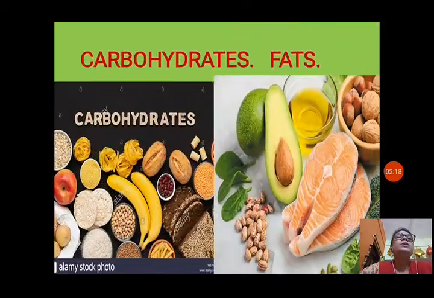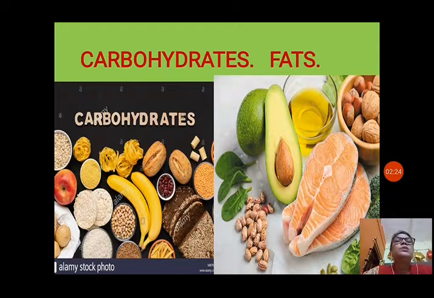Next group we will see, you can see the picture also, carbohydrates and fats. Carbohydrates: bananas, potatoes, rice, wheat, nuts also some. Tomatoes and many fruits also contain carbohydrates. Fats like fish, nuts, oil, butter, milk, avocado, these all contain fats.